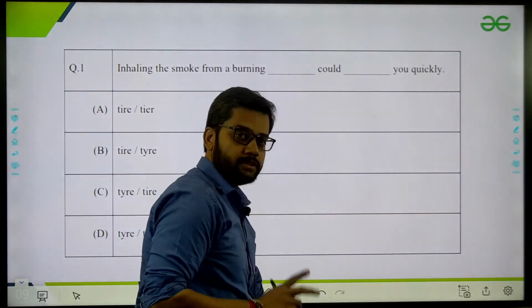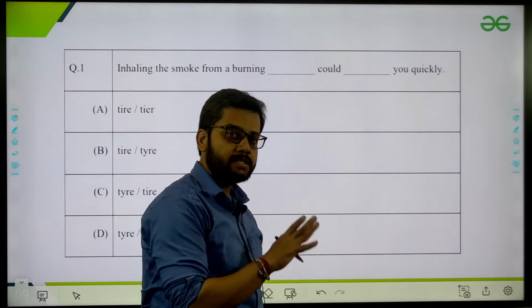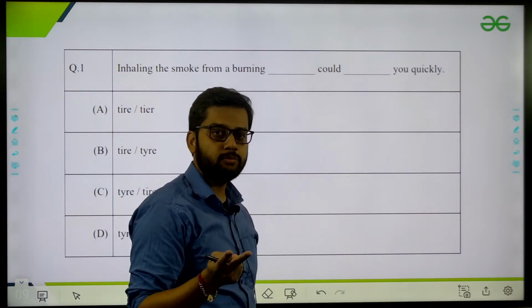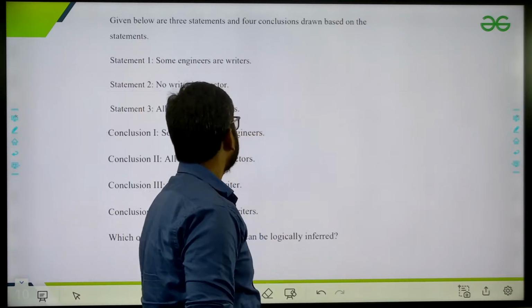Now, this is confirmed. In the English part, 2 marks are fixed. You can easily get these by investing 2 minutes at most. You can easily get 2 marks. This question carries 1 mark, okay.